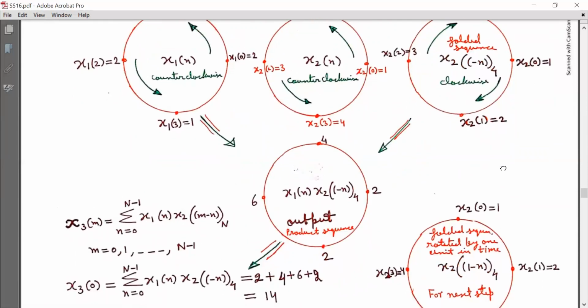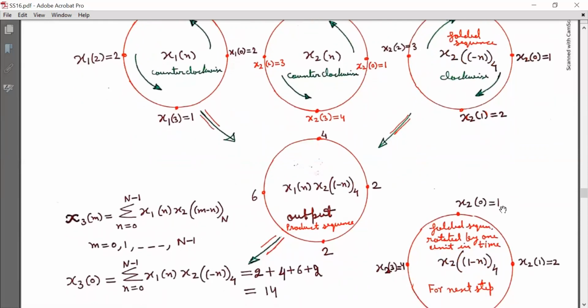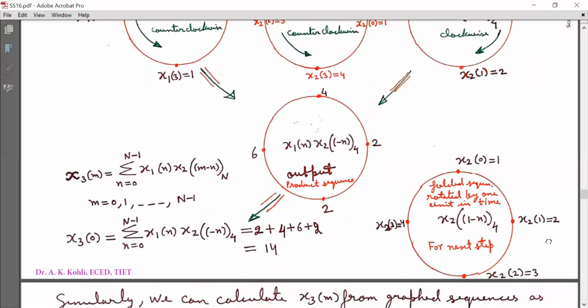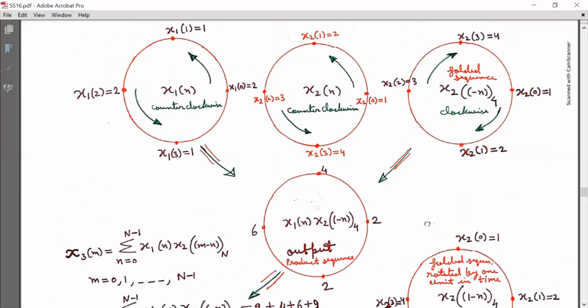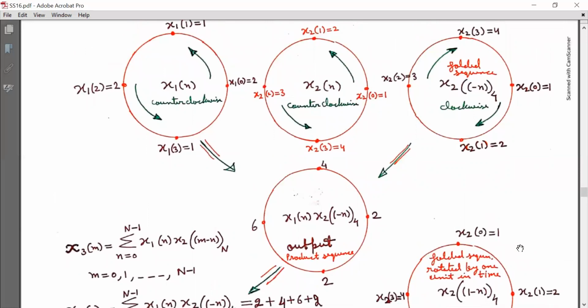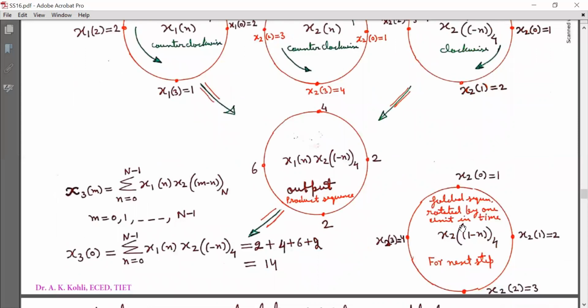Now in this sequence, x2(0) is equal to 1 here, x2(1) is equal to 2 here, x2(2) is equal to 3 here, and x2(3) is equal to 4 here. You can compare this, and you can well imagine how I have shifted it by 1 unit. That is, this graph is showing the folded sequence rotated by 1 unit in time, that is x2((1 minus n) subscript 4).